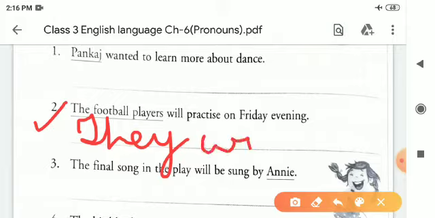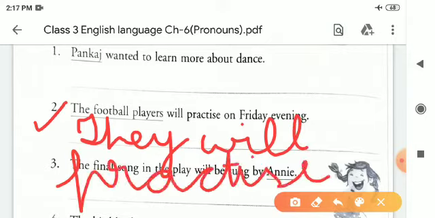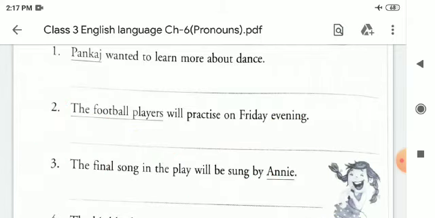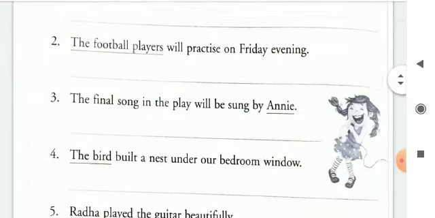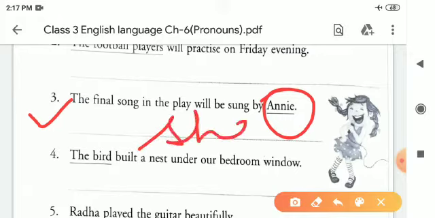They will practice on Friday evening. After that, the third one: the final song in the play will be sung by Annie. Annie is a girl. Wherever there is a girl's name, we will use she in this place. We will use she for the girl.